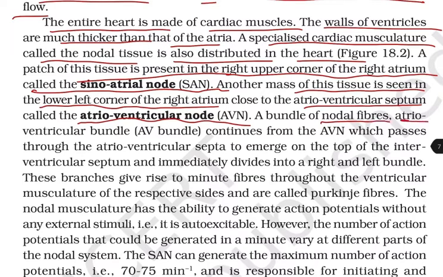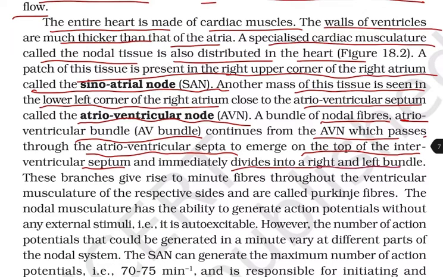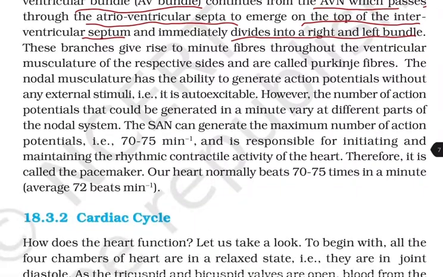A bundle of nodal fibers, atrioventricular bundle, AV bundle, continues from the AV node, which passes through the atrioventricular septa to emerge on the top of the interventricular septum, and immediately divides into a right and a left bundle. These branches give rise to minute fibers throughout the ventricular musculature of the respective sides and are called Purkinje fibers.